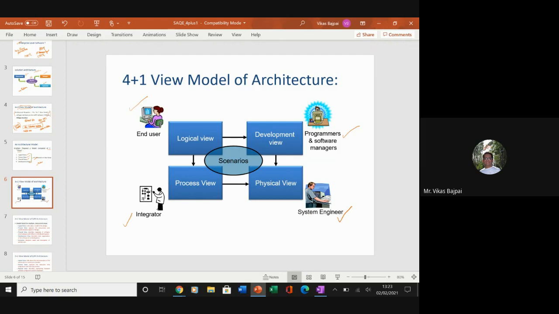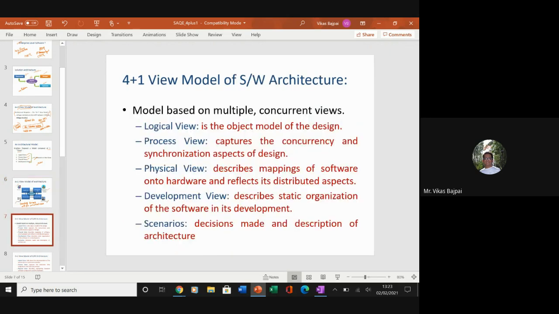Right. So basically, looking at this particular thing, you might have got an idea that this is something which is describing the software architecture with 5 concurrent views. From 5 different angles I'm getting this particular architecture. Right? That's where the difference lies. Now let's talk about all these things.